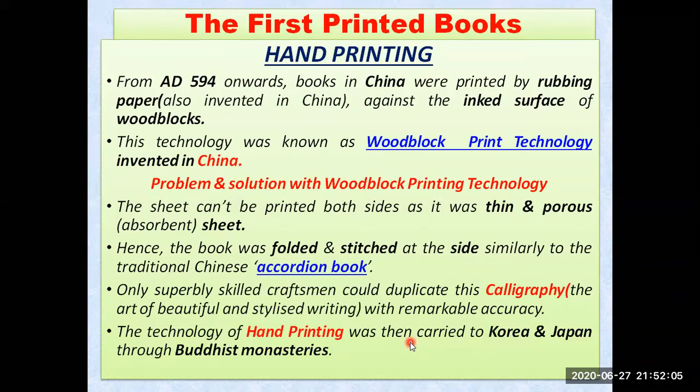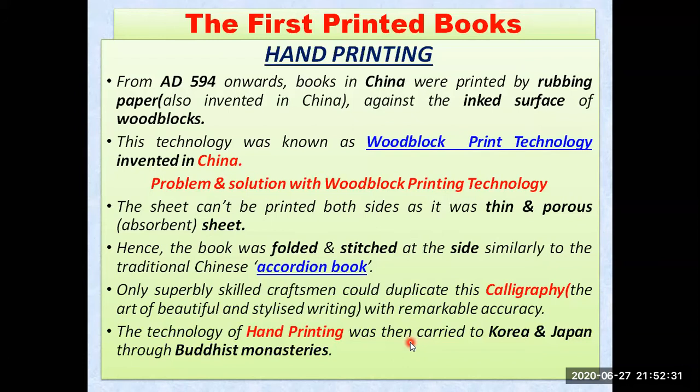So I think we have got this point about calligraphy: only superbly skilled craftspersons were able to duplicate the work, to write the work again and again, to make duplicate copies. So this is the art of what? Beautiful and stylish writing. And that is also quite important, my dear students, that you will have to make it with accuracy.